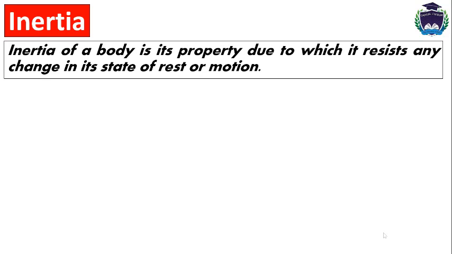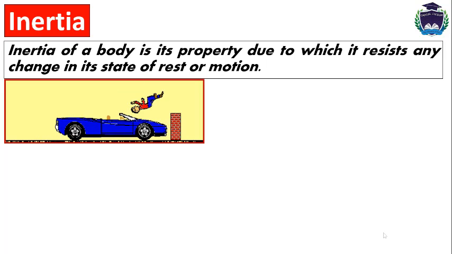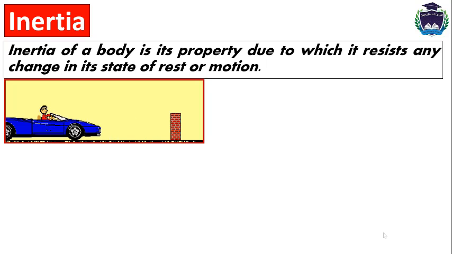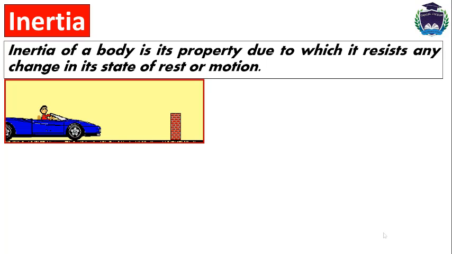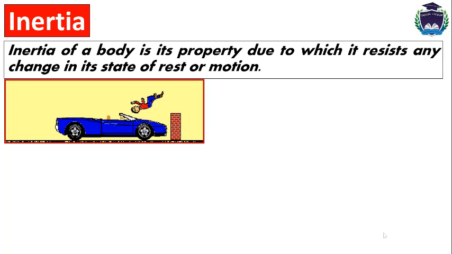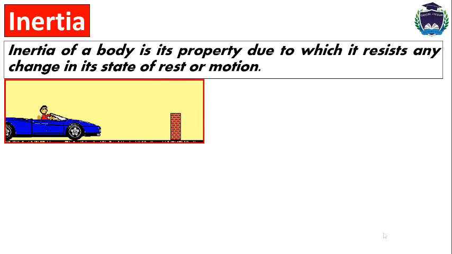So how can we define inertia? Inertia of a body is its property due to which it resists any change in its state of rest or state of motion. For example, you can see that in this animation a boy is driving a car. After hitting a barrier, the boy flies off the car because of the difference in the inertia of the body and the car. The car is heavy, so the inertia of the car is greater, and the mass of the body is small as compared to the mass of the car, so the inertia of the boy is also small.